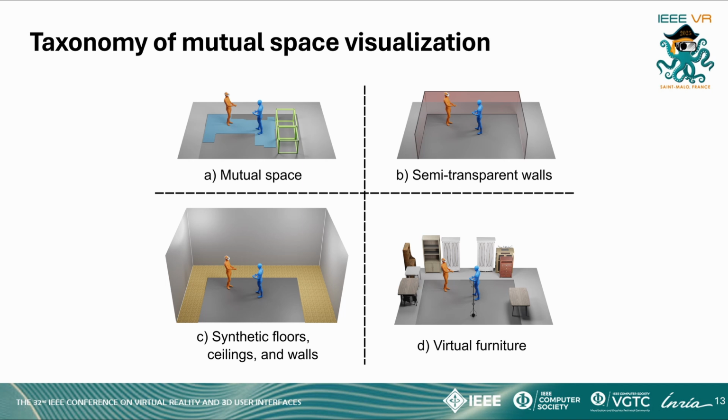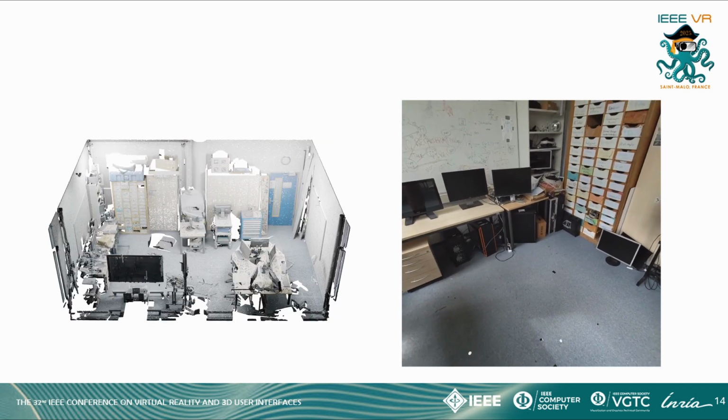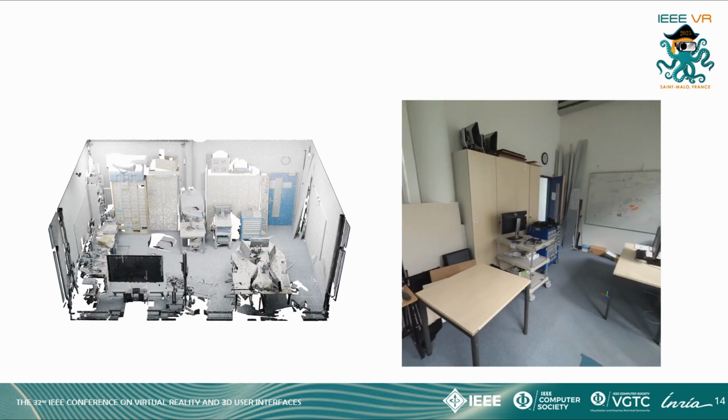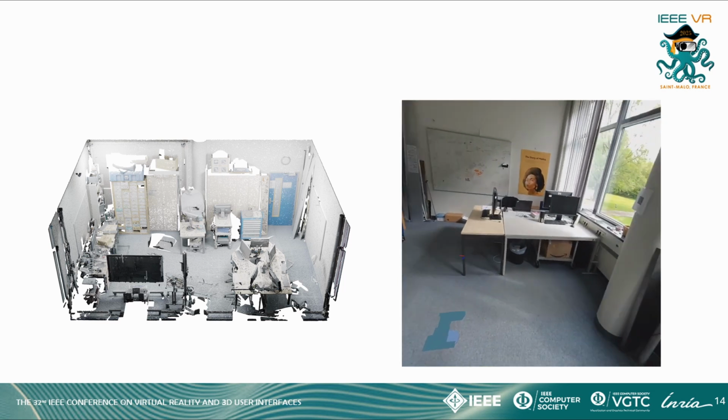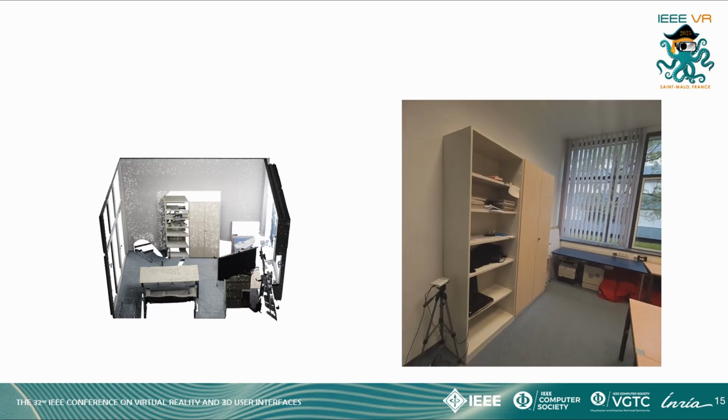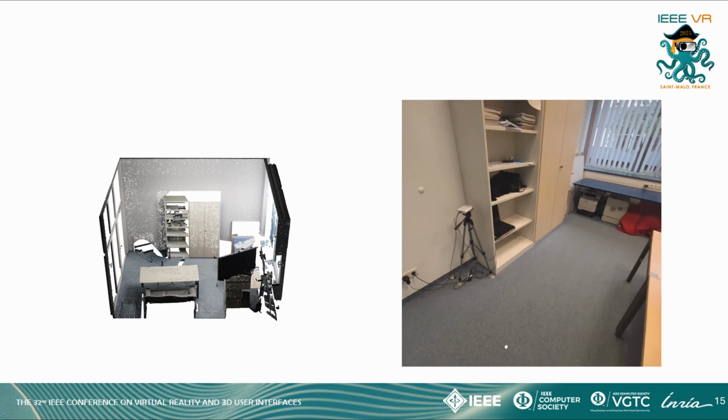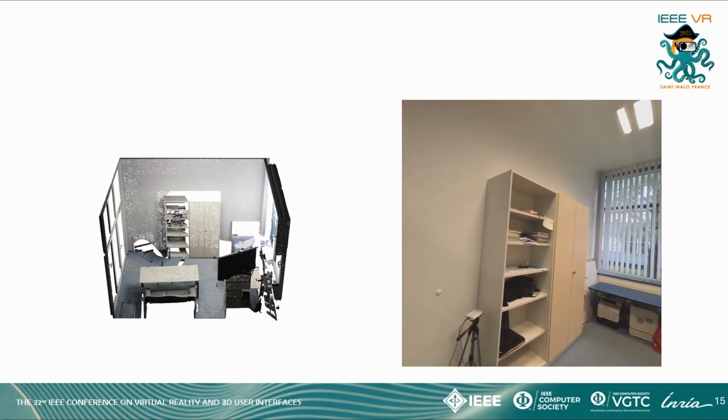We also show virtual furniture that serves as an intuitive visual cue, indicating to users that the space is occupied by a physical object in one of the remote spaces and should be avoided, thus preventing any potential virtual collisions. In the following, we aim to showcase our method in two real-world dissimilar spaces, one large space and one smaller space, which is approximately half the size of the larger space.